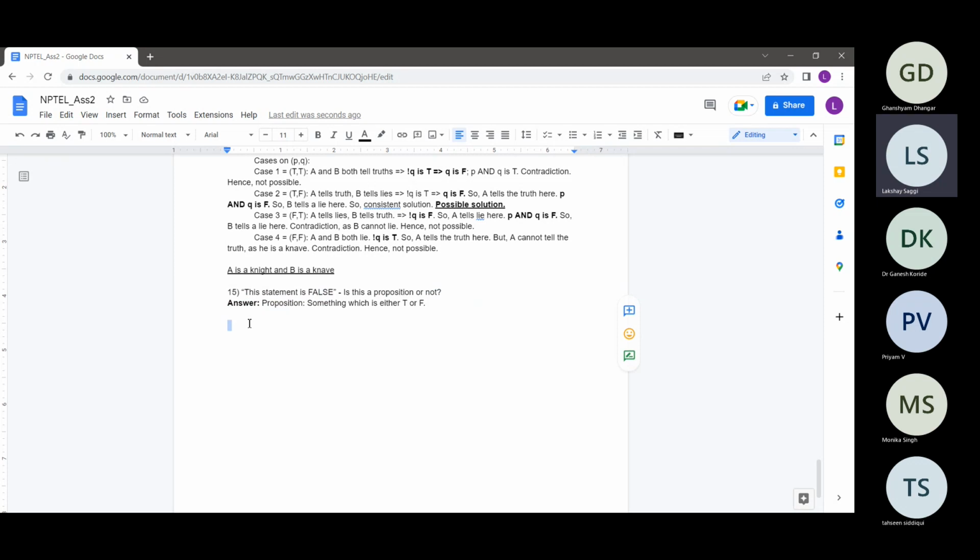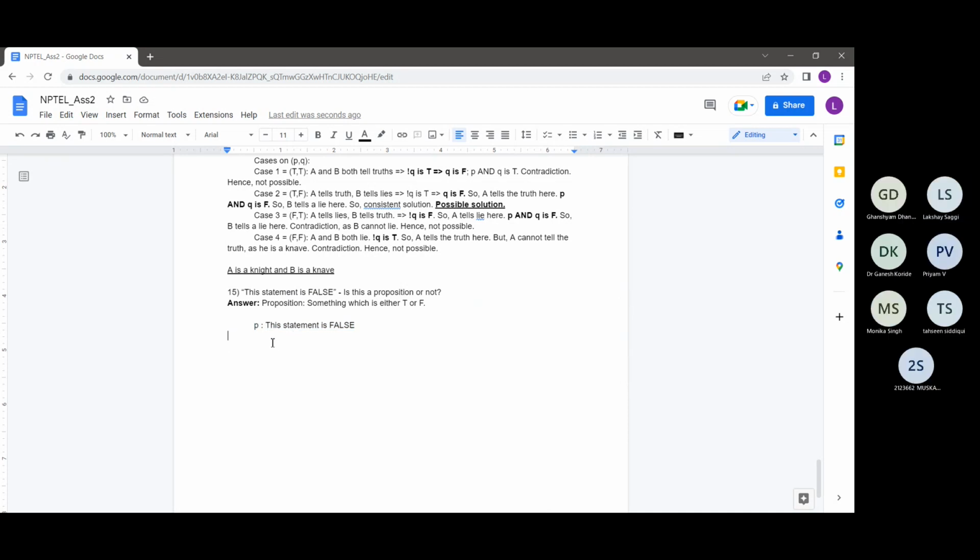Let's call this statement P for ease. Let's say the statement P is: "This statement is false." This is a sentence, and I'm just taking it to be P. Suppose P is a proposition, then it must be either true or false, right guys? So okay, let's take cases.